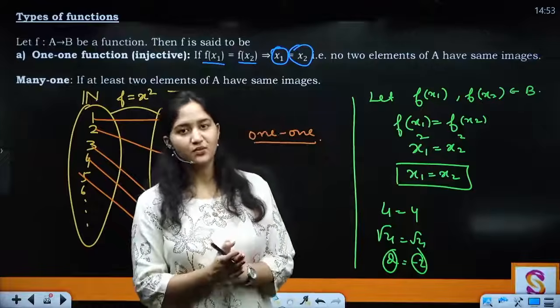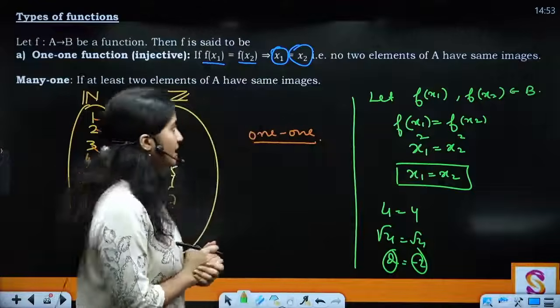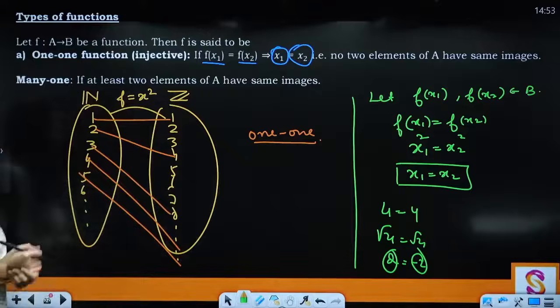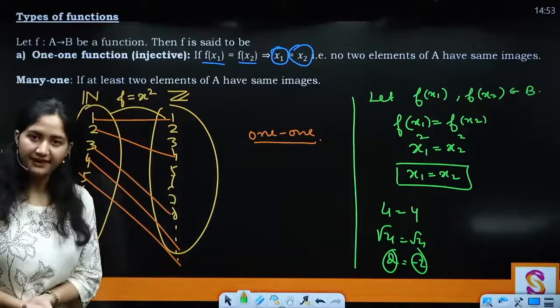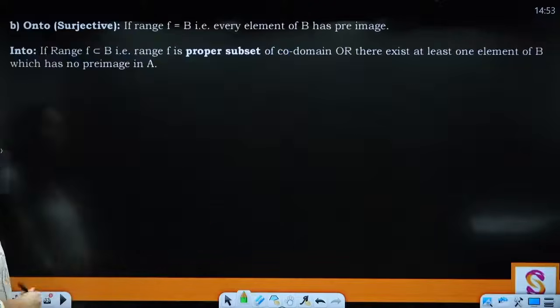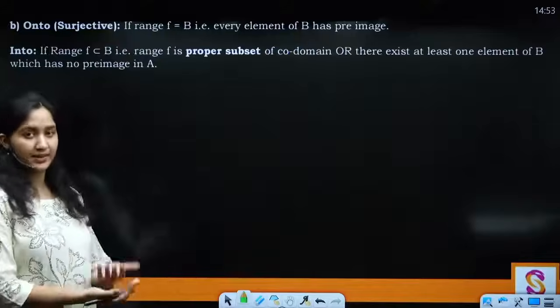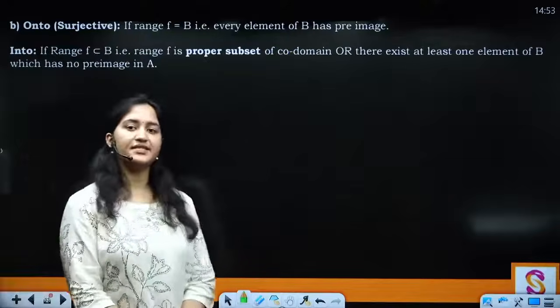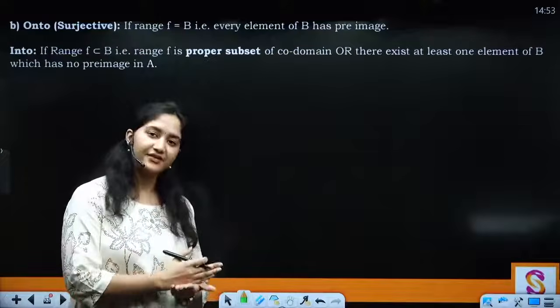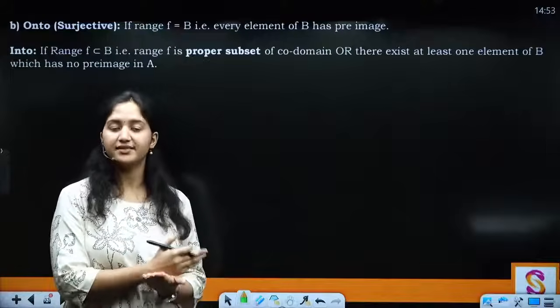So these functions are what? They are 1-1. Clear? Now, if this is not happening, then the function is known as a many-one function. Then the next category is your onto function, when the range is equal to B, the codomain. That means every element of the set B is related. That means every element has a pre-image in the set A.